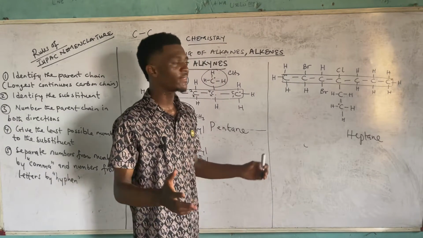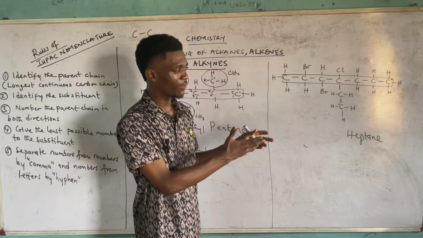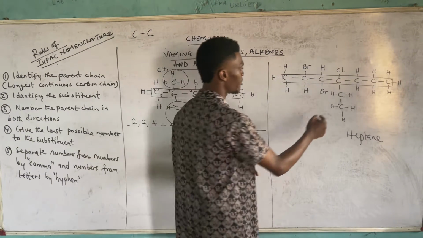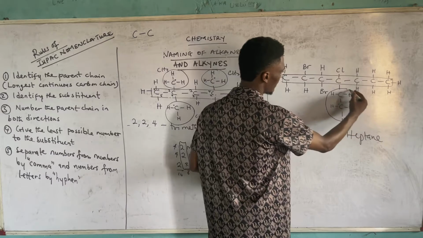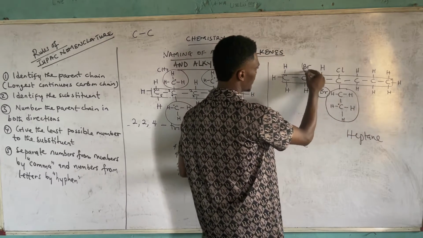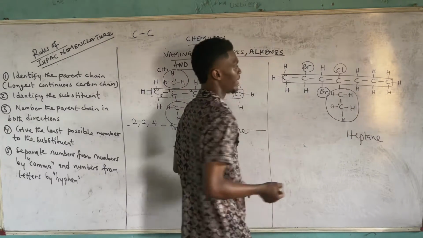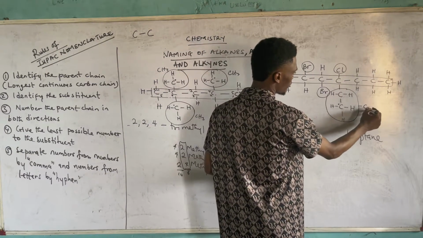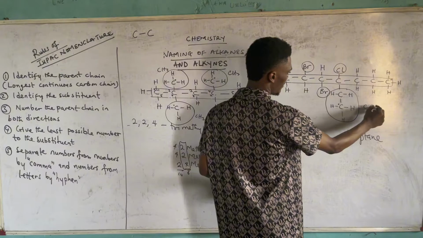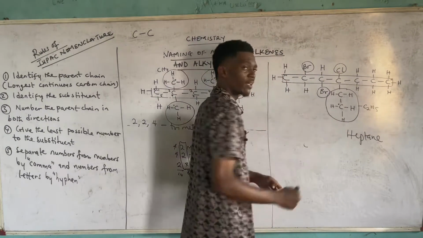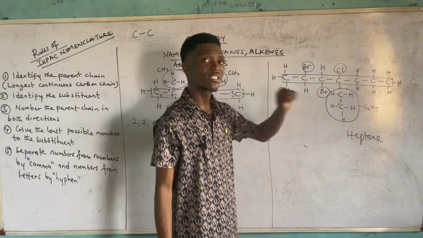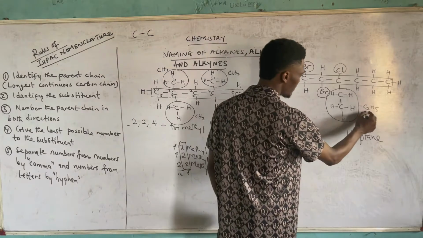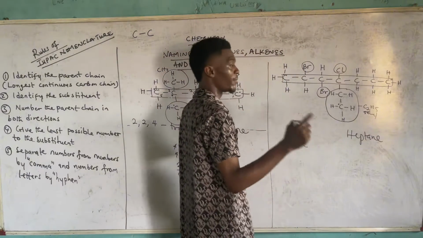Alright? Then anything that is not part of that longest chain should be circled as substituent. So you circle the whole of this, and you circle this, you circle this, and you circle this. So this one can be summed up by having C2H5. And of course, you know what C2H5 is? Ethyl. This is ethyl, which is the second member of the alkyne.